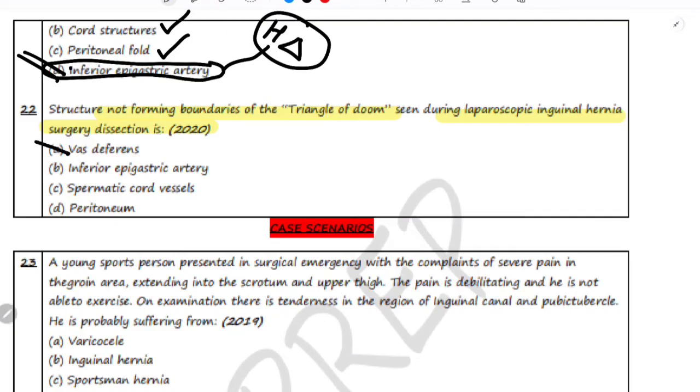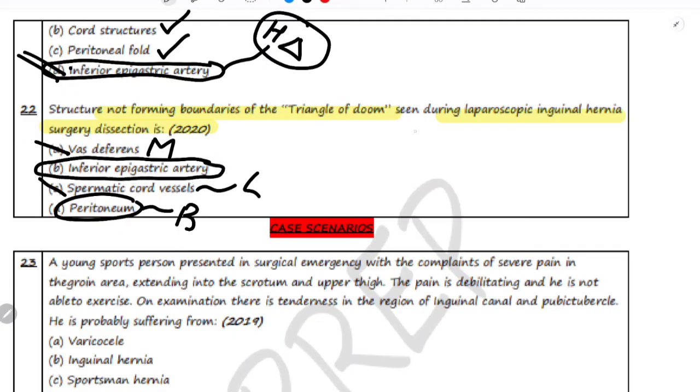So vas deferens forms the medial border, spermatic cord vessels form the lateral border, and the peritoneal fold forms the base of it. So again the odd one out is inferior epigastric artery. So if you know the anatomy of triangle of doom and its significance, you can easily solve these 3 questions.